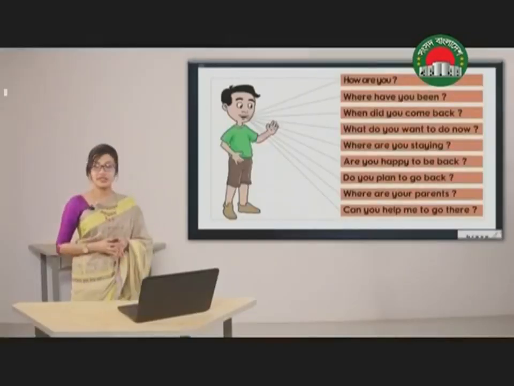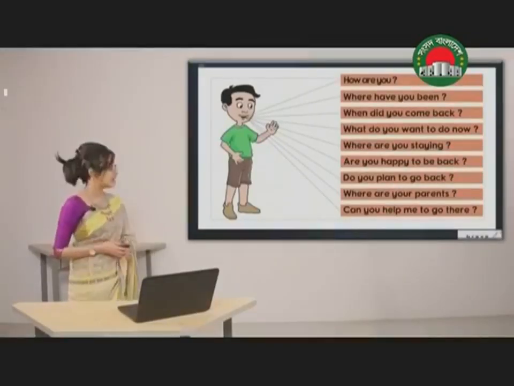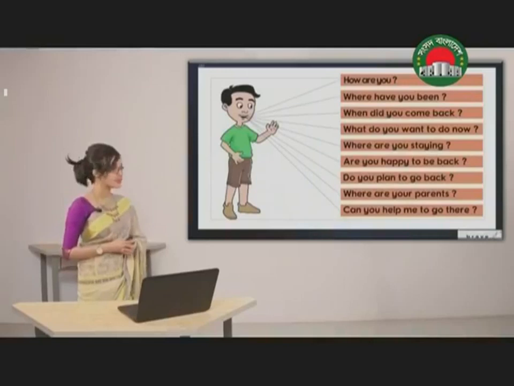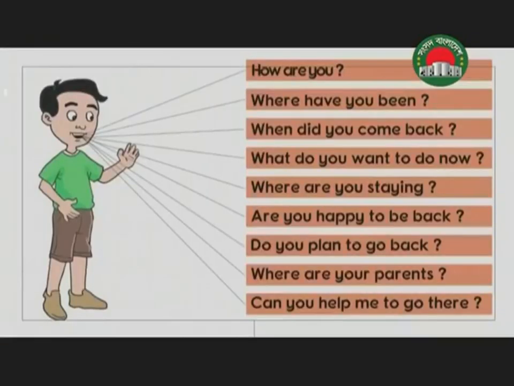Now what can you see in this picture? You can see that there is a boy and he is asking different types of questions. Let me read out the questions for you. The first question is, how are you? The second question is, where have you been? Number 3, when did you come back? Number 4, what do you want to do now? Number 5, where are you staying?